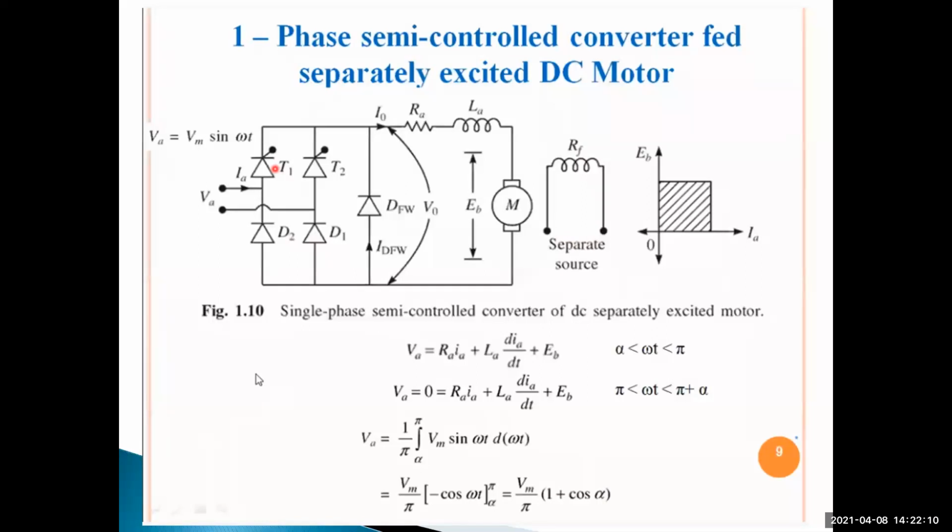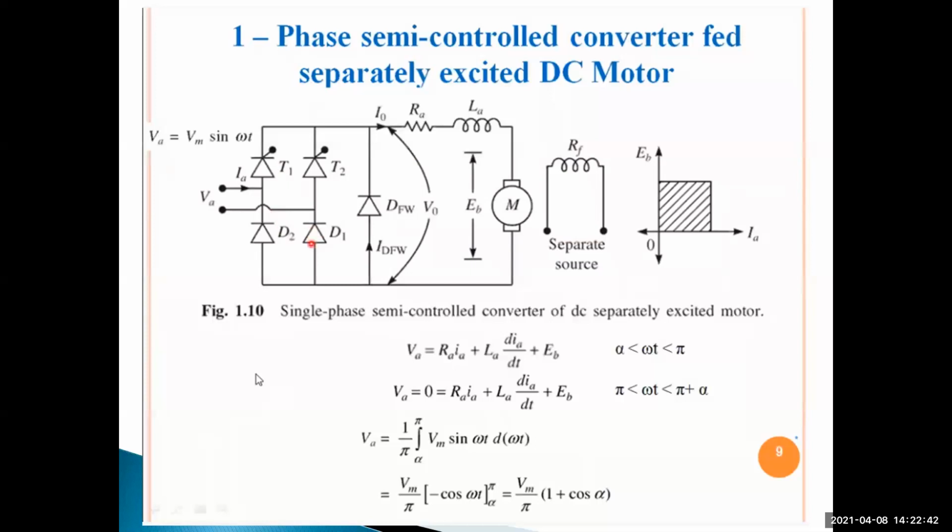When we give the triggering pulse, the J2 junction becomes forward biased and it turns on, acting as a controlled switch. The diode turns on automatically once the voltage across it exceeds the cut-in voltage, irrespective of any triggering pulse. So only T1 and T2 are controlled, and D1 and D2 are uncontrolled.